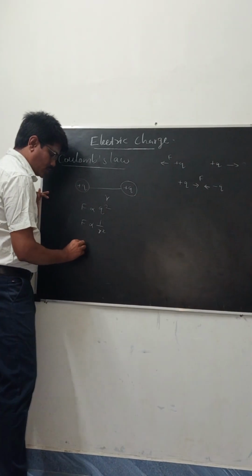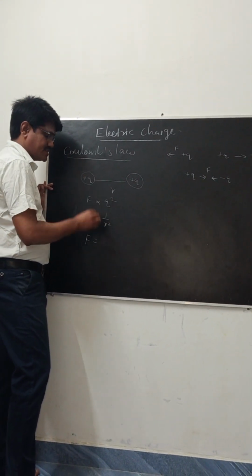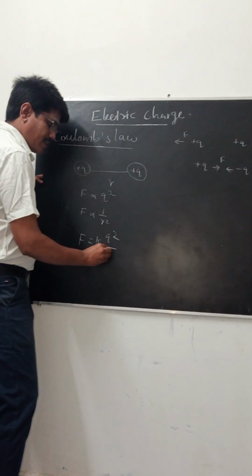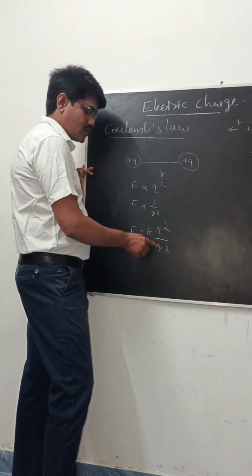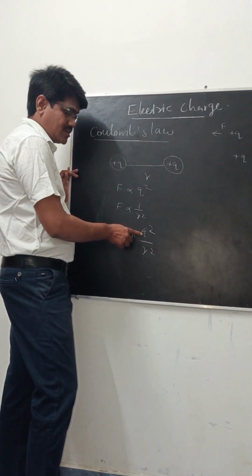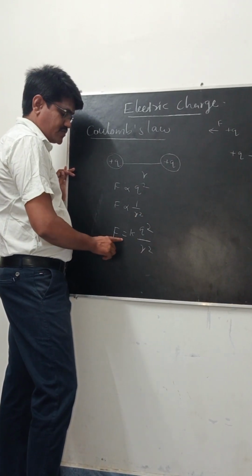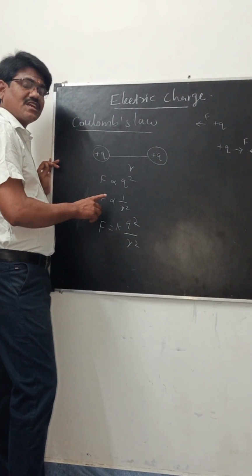Then we write the final equation of electrostatic force: F is equal to K into Q square by R square. Since we consider the same charge, we take Q square. This is the equation of electrostatic force.